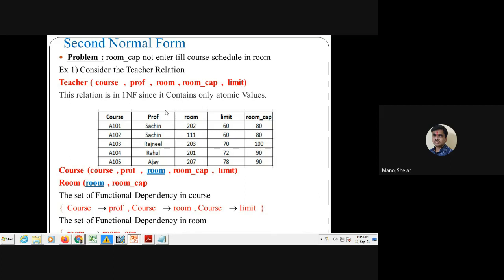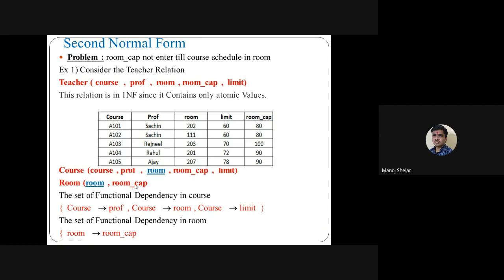So here one example: Teacher is one table with course, professor, room, capacity and limit, and we convert this relation into second normal form. First, decompose Teacher into course and room: course, professor, room, capacity and limit. The second decomposition is room and room capacity. Room is a key attribute, a super key, and a candidate key, so room is a prime attribute.